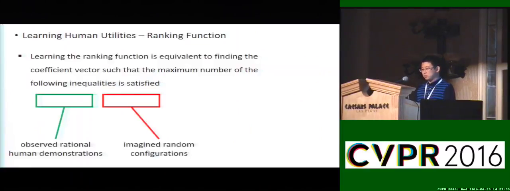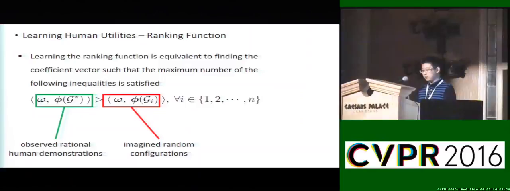In the learning, by assuming human choice is rational, we treat the human demonstration as near optimal, thus treated as positive examples. If we imagine the same person making random sitting behavior, for instance, sitting on the floor, it is highly unlikely it will outperform human demonstration. Thus, we treat it as negative examples.